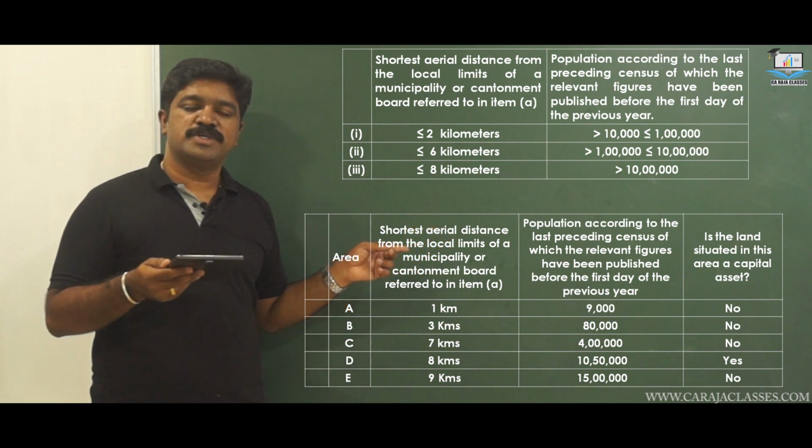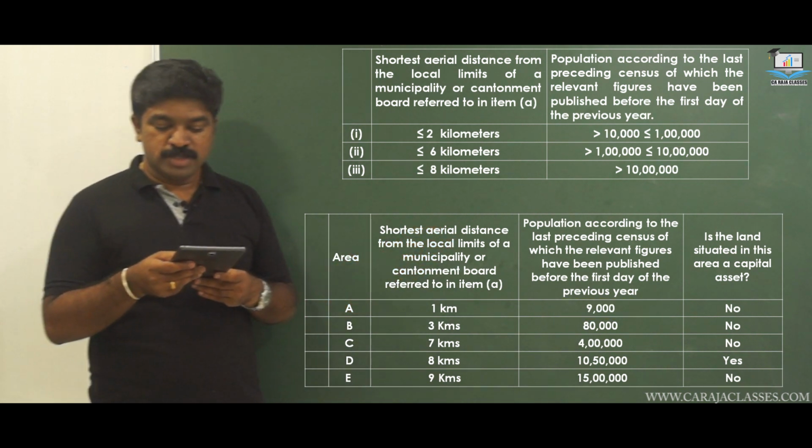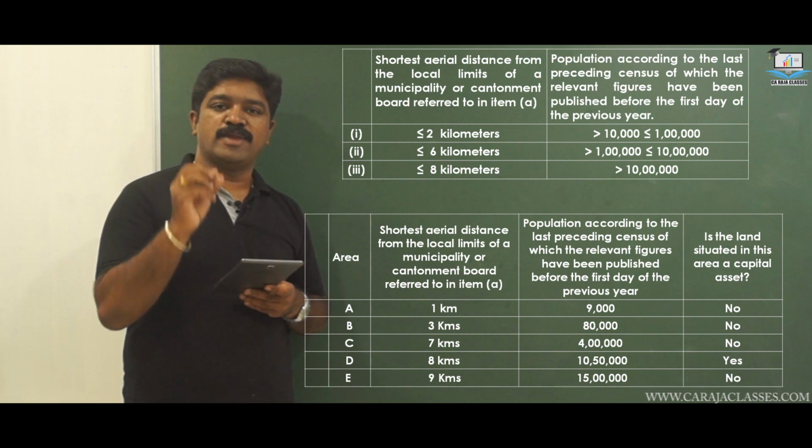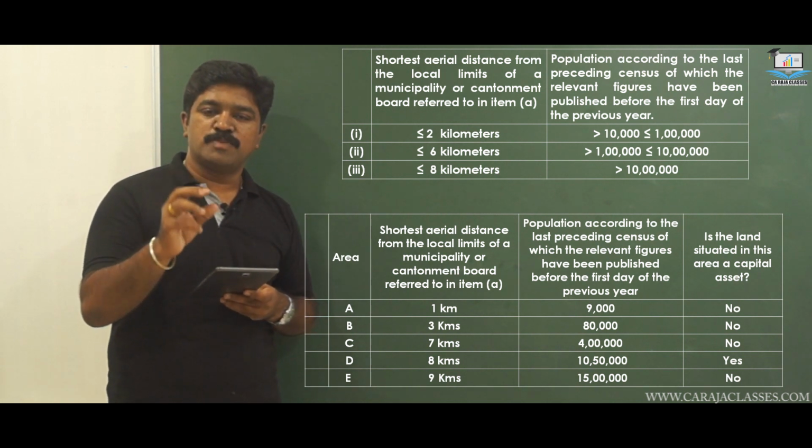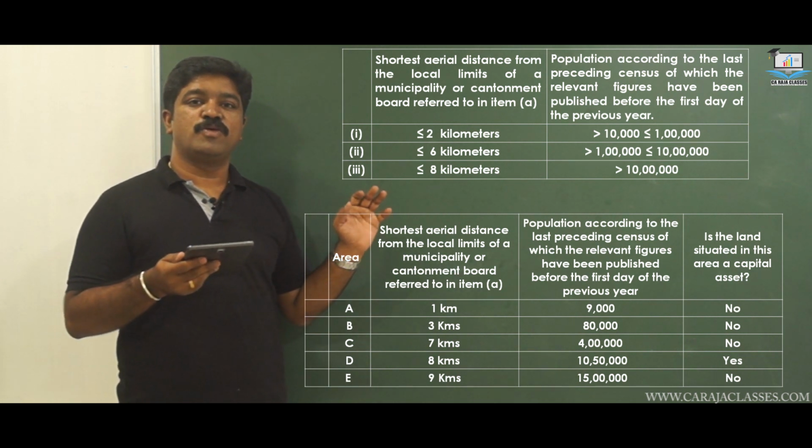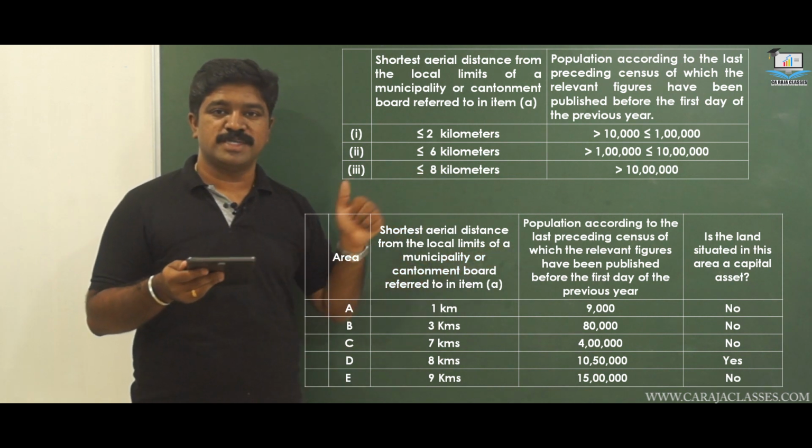One of the conditions is not complied with, so this land cannot be classified as urban agricultural land. It means we are not going to classify this as capital asset. This is a classic example.